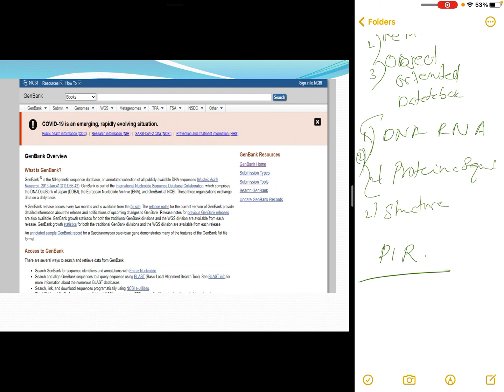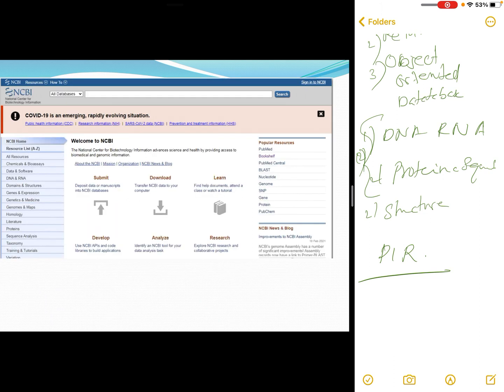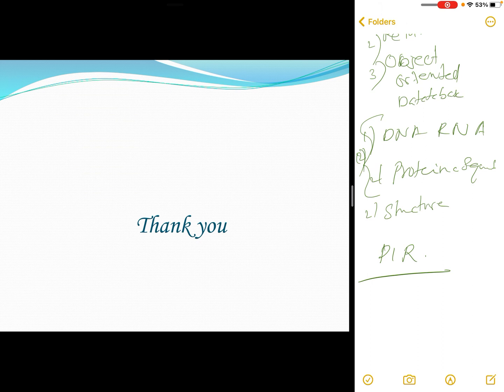Also, the sequence may be represented in a different format. In one data bank it will be in FASTA format; in another case it may be slightly different. So if you look at a particular data bank very closely, you can derive all this information: how the data is stored and what the structure of each data field is in these databases. These are some examples of home screens and other structures in the data banks.